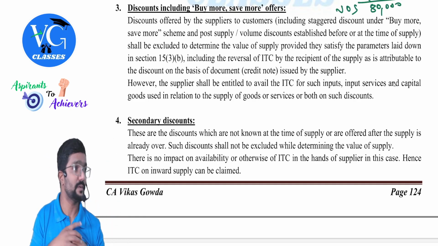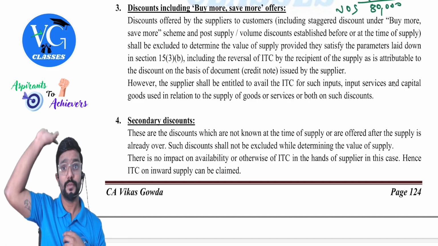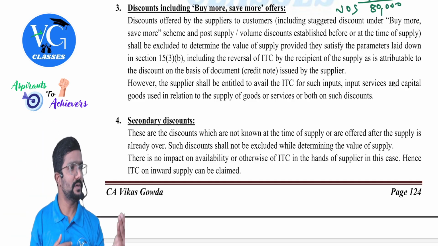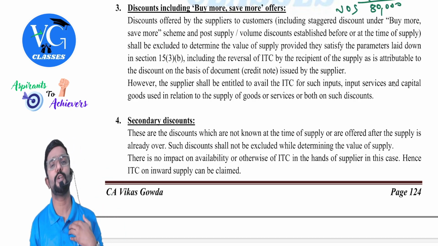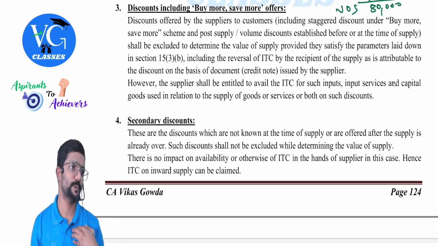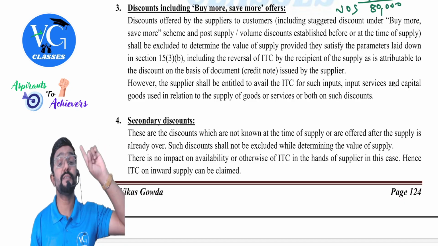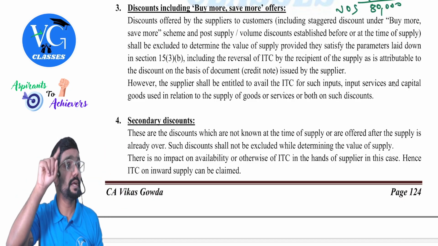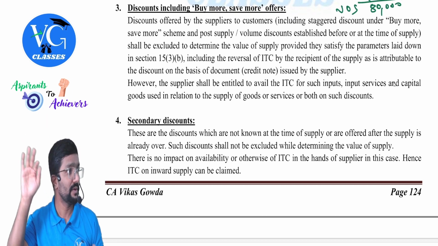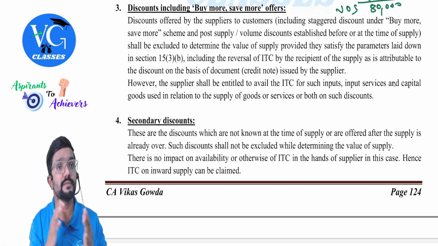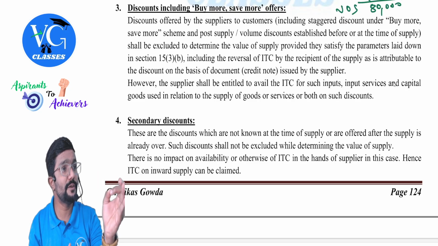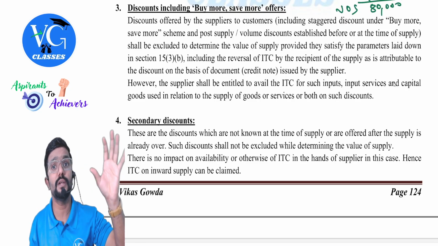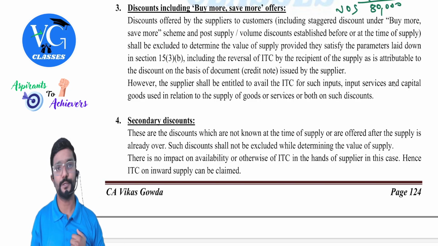But later, I had already agreed that if you cross 1 lakh purchases, I will give you a 20% discount. Our example which I had given. So I had already agreed at the time of supply. I will give you a discount provided you purchase from me totally 1 lakh worth of goods. Now, when you purchase for the 10th time, every time you are purchasing for how much? Let us recall our example. 10,000 plus GST. I have already issued 10 invoices for you. Now, what is the total purchase value for you? 1 lakh. Now, are you eligible for the discount? Yes. I am giving the discount.